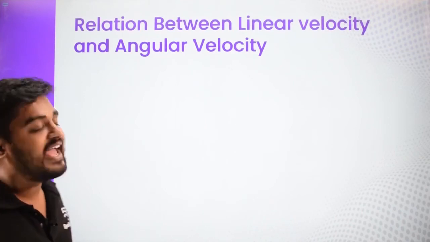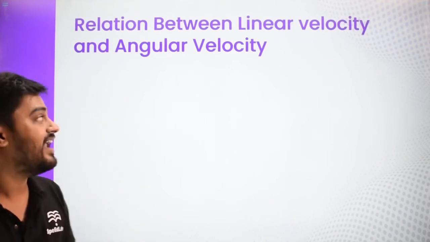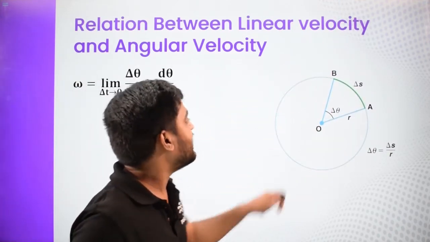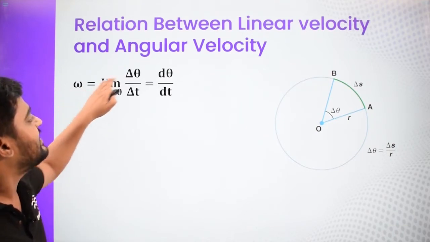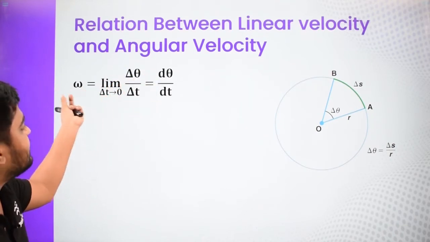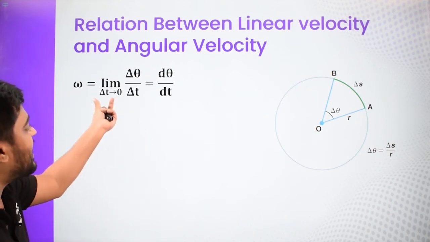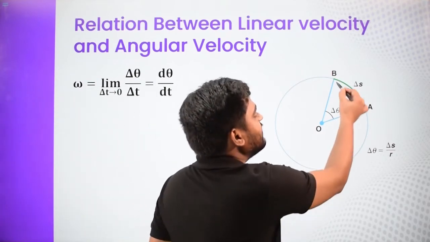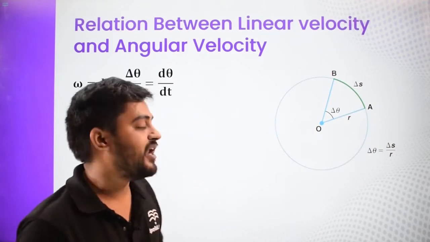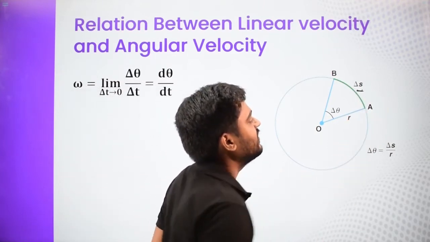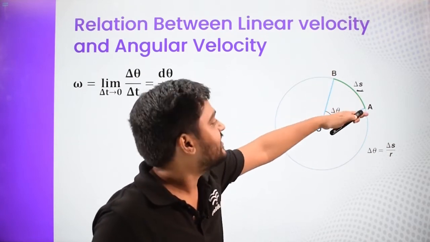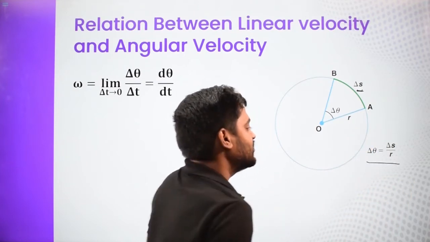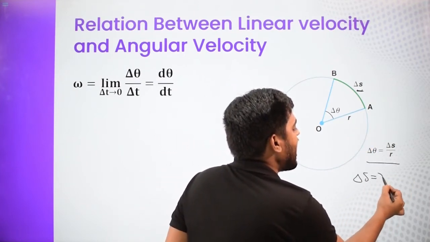Relationship between linear and angular velocities. So how are linear and angular velocities related? For that I am considering a circle. Okay, so here if we define the omega, it is defined as d theta by dt, or we'll say this is instantaneous which I am doing. So this is limit delta t approaches 0 of the average angular velocity. Now if we want to get the relationship between linear parameter and angular parameter, I'll say that delta s, the distance covered over here, the distance AB, is related to the angle by this. So we can say that delta s is nothing but r delta theta.